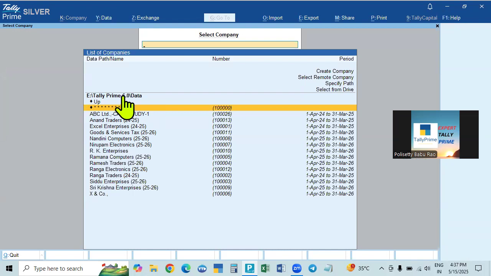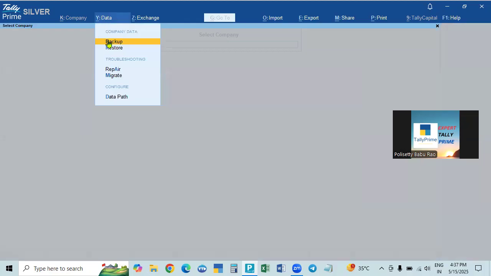This is also contained in one place. When you download Tally and install it, automatically Tally is installed in one drive. You can install it in any drive. That drive, with the data folder, everything will be shown here. So that will be shown in another place, in the data folder, backup, and then here.